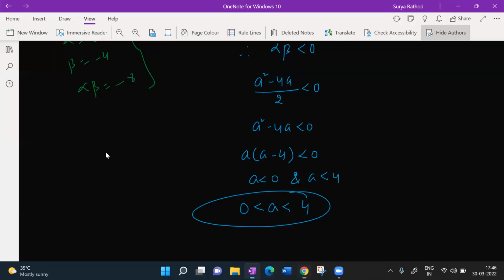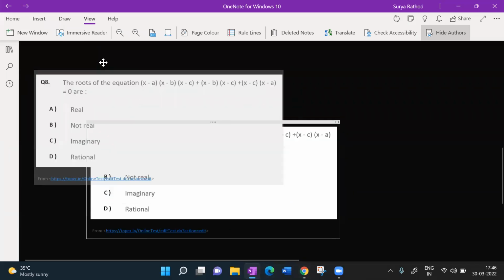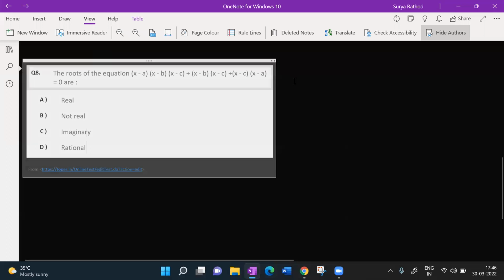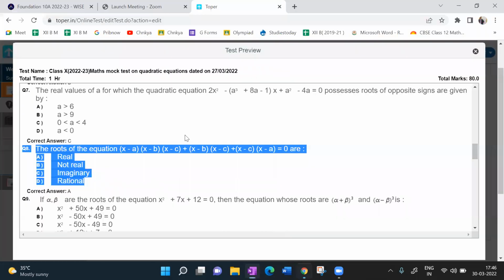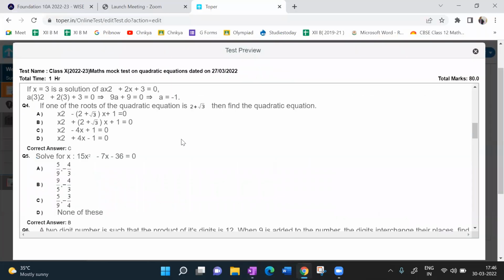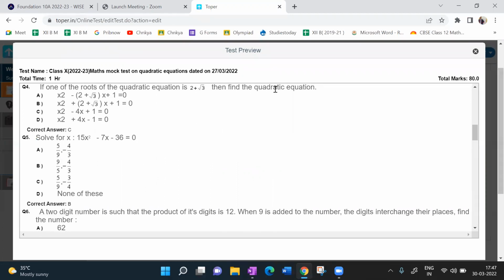Sir, in question 4, can you scroll to question 4? Question 4, just a minute. Yes. Sir, I have a doubt. Why did we take x square minus 4x? Why can't we take x square plus 4x? After solving that, we got x square minus 4x only.